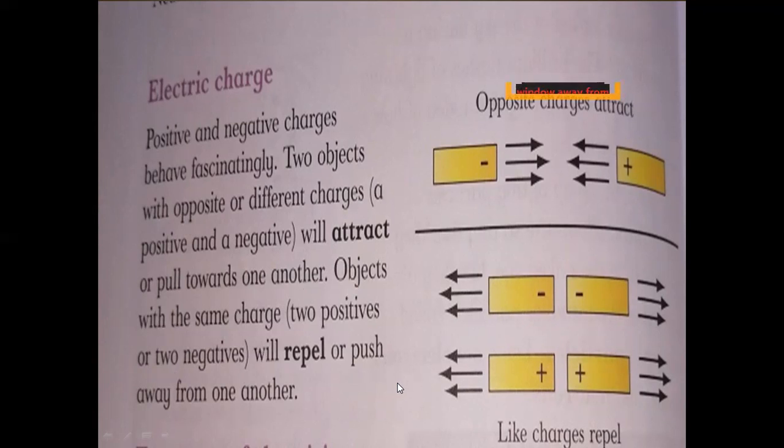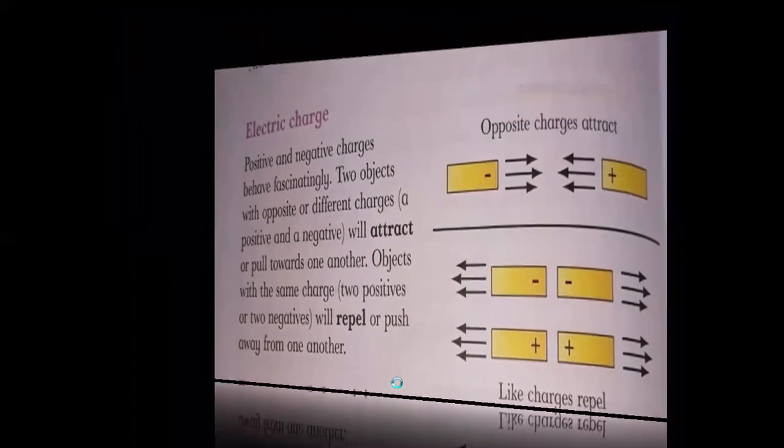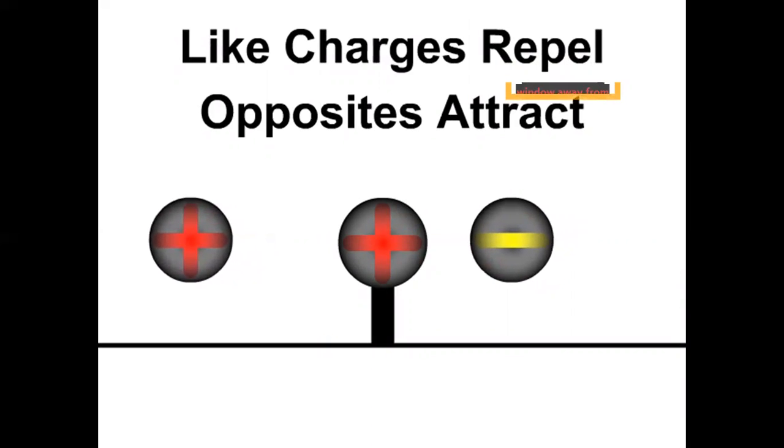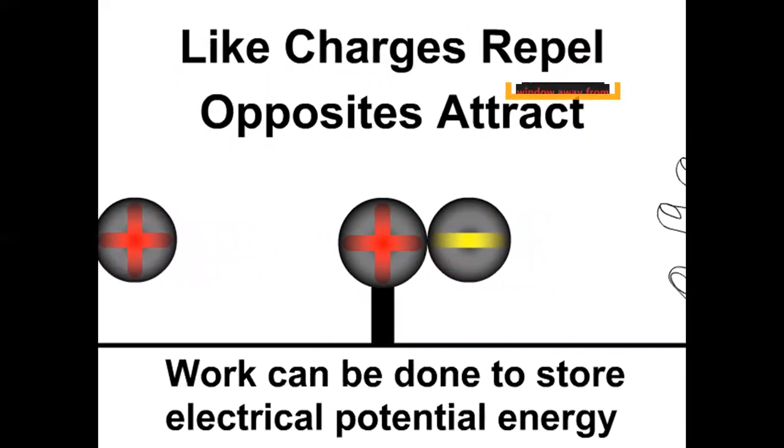You can see in the diagram opposite charges attract. There is a positive sign and a negative sign and the arrows show that they attract each other. And in the same diagram, both negative and the arrows show that they repel each other. Same with the positive, because they are like charges, so that's why they repel each other. You see on your screen, this diagram shows you clearly.